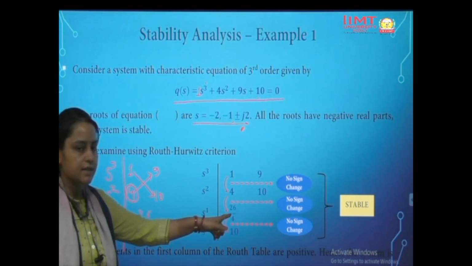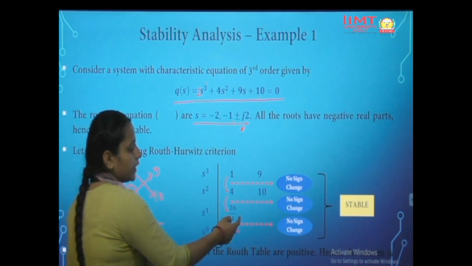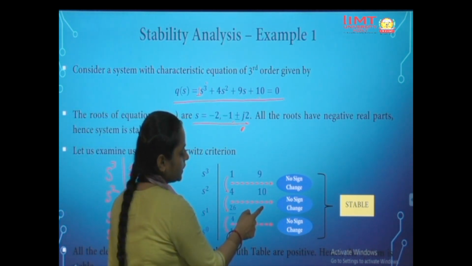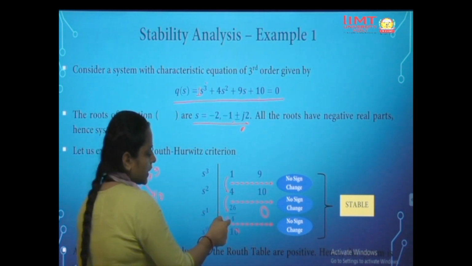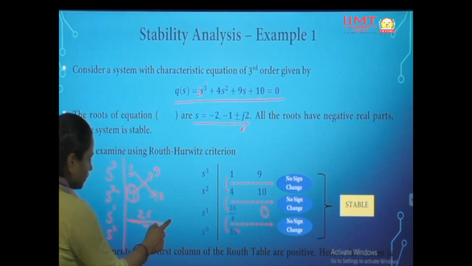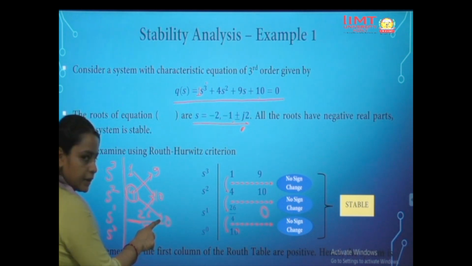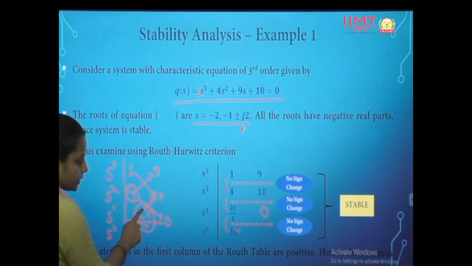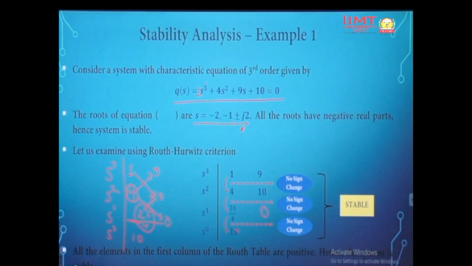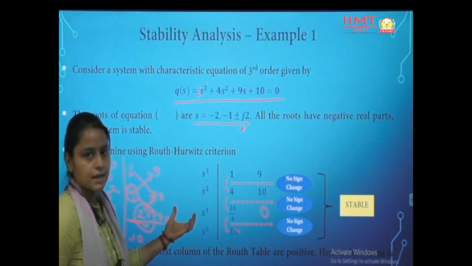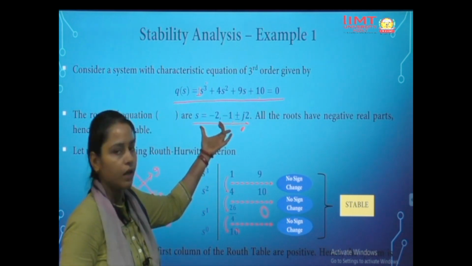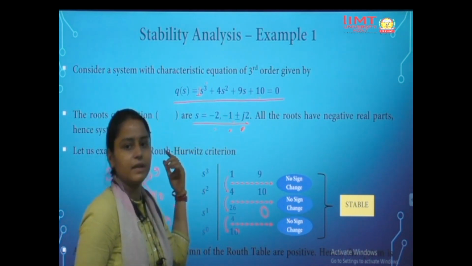Okay, so this is 26 by 4, and the next term would be here, so let us assume it is a 0. Next, for S naught we will have 26 by 4 into 10 minus 4 into 0 divided by 26 by 4, that is we will get 10 again. So there is no sign change. This is positive, this is positive, this is also positive, this is also positive, so there is no sign change, then the system is stable. As we can see from here also, all the roots are lying on the left hand side of the plane.